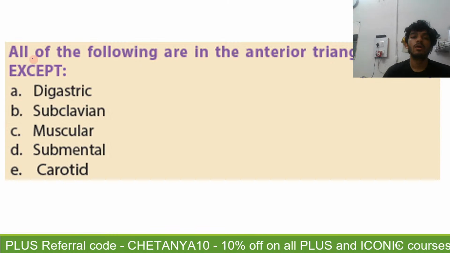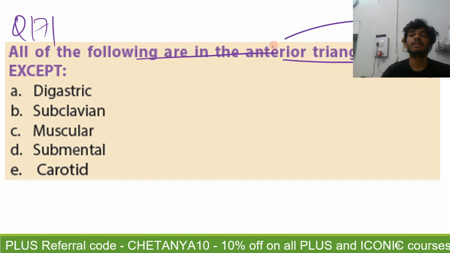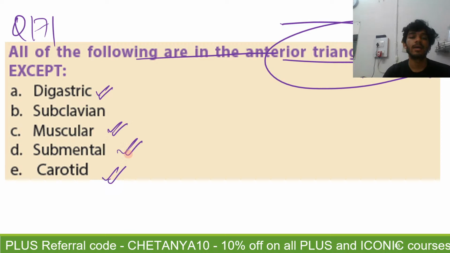Alright. Question 171. All of the following are in the anterior triangle of the neck except. You know there is a digastric triangle, a muscular triangle, a submental triangle, and a carotid triangle. But subclavian will not be a content of the anterior triangle of the neck. These are the four parts of the anterior triangle of the neck.